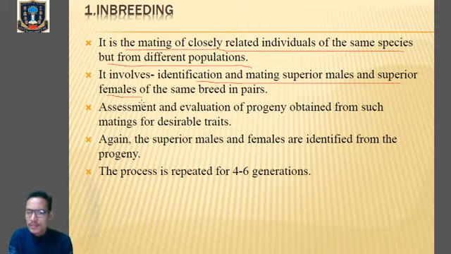Desirable characteristics means the characters of both the parents must be present in the offspring. Again after evaluating the progeny, we have to select the superior male and superior female and mate them. This process will be carried out for 4 to 6 generations in order to obtain superior progeny with desirable characteristics of both the parents.